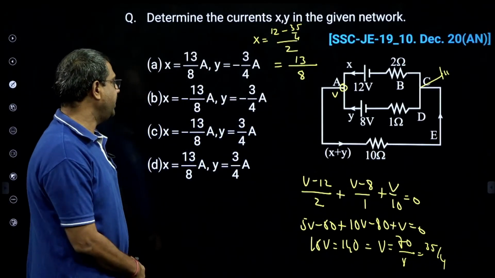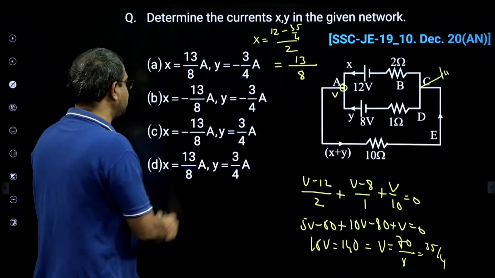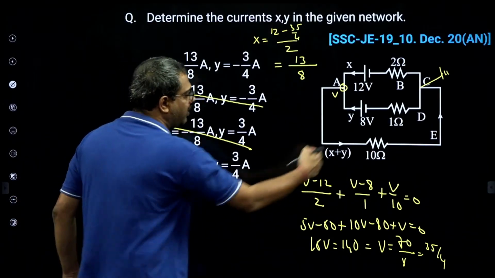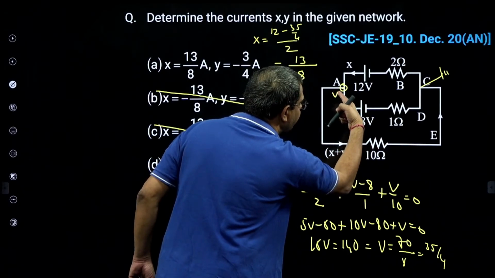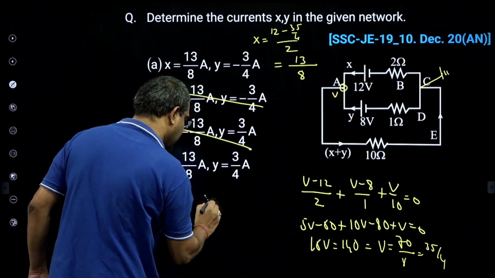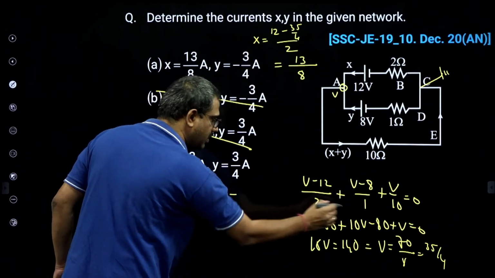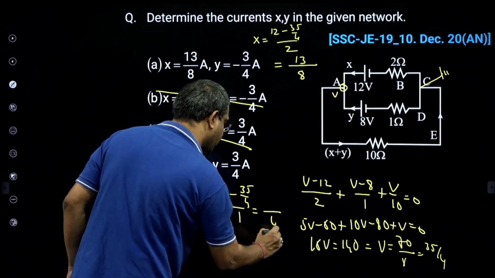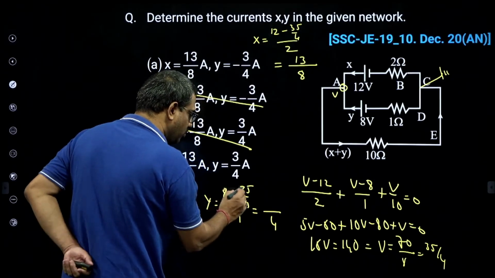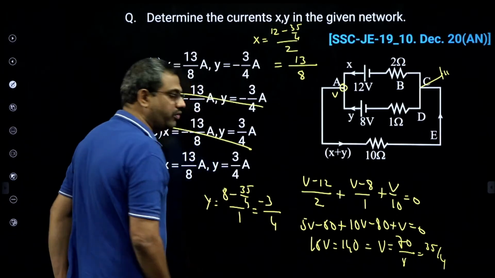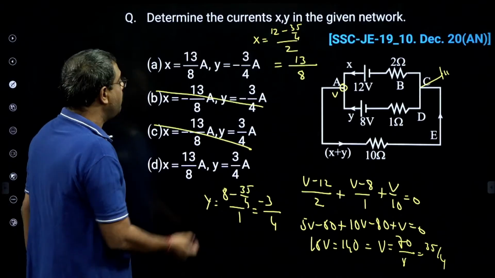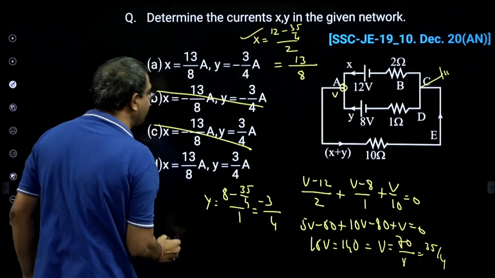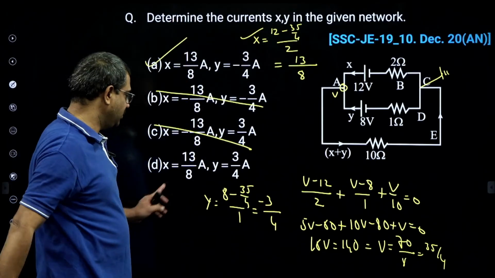So X is 13 by 8. But two options are there, and these two cannot be the options. There are two more options, so let us find Y also. What is Y in this direction? 8 minus V by 1, that is, Y is 8 minus V. But V is again 35 by 4 by 1. So if I take LCM 4, this is 32 minus 35, minus 3 by 4. So Y is minus 3 by 4, and X is plus 13 by 8. So the answer is A.